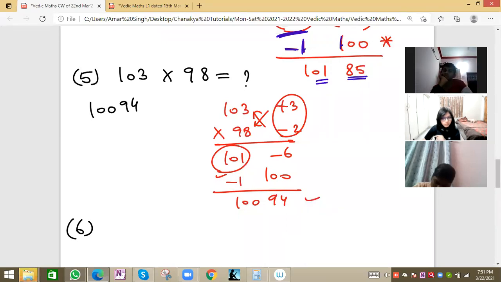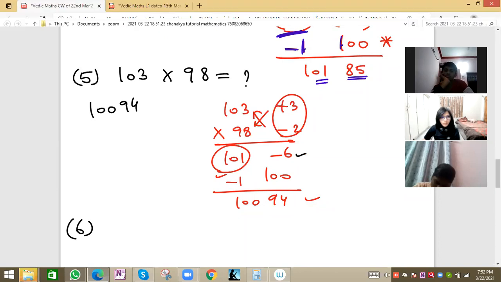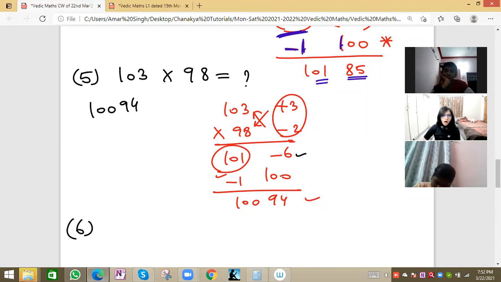If this number is more than 100, then we can take 200. That case will also come, but now this is minus 6, means less than 100. So we can take 100 and minus 1 here. This is our basic understanding. For negative values, single digit, double digit, any value less than 100, we can take 100 here and then minus 1 from 101 to get the values.